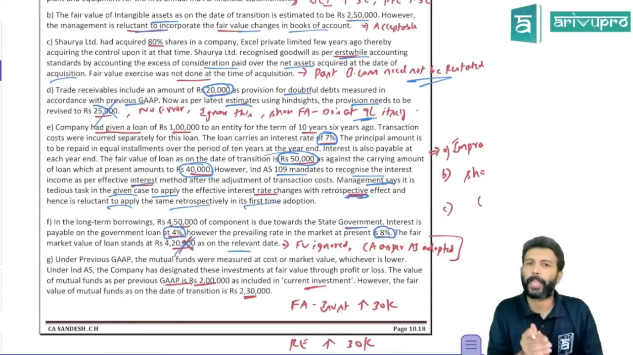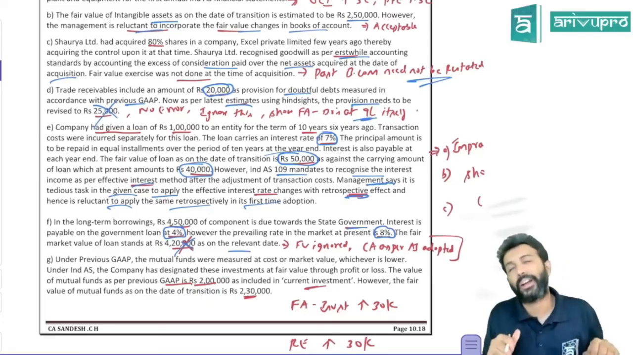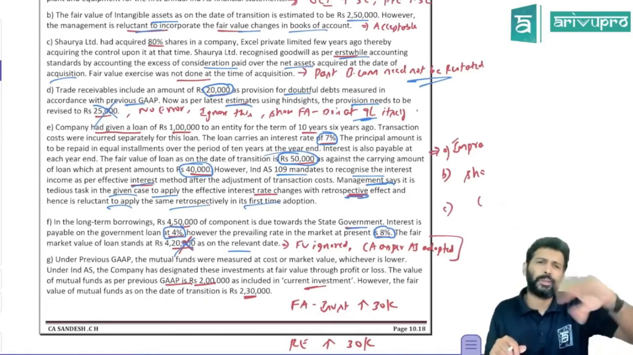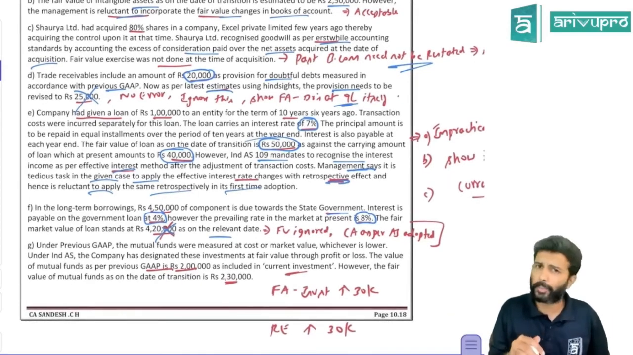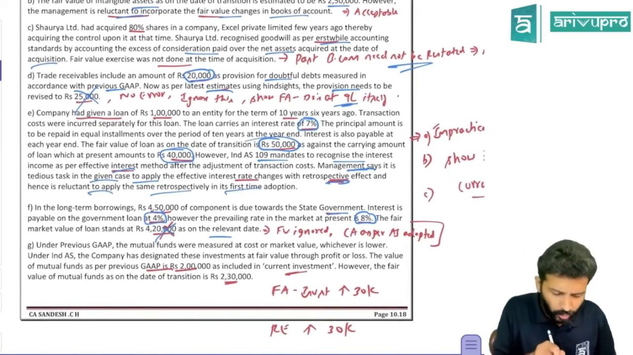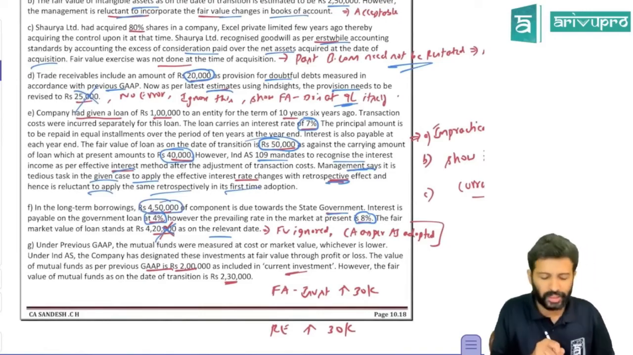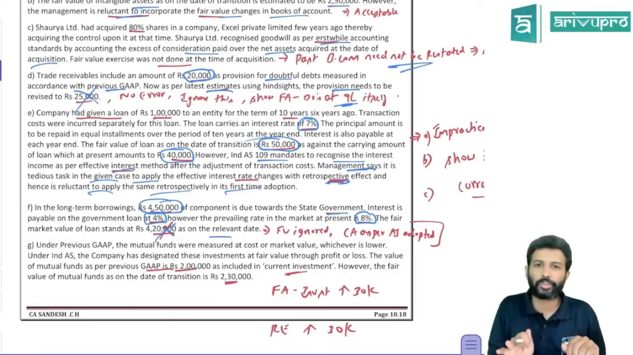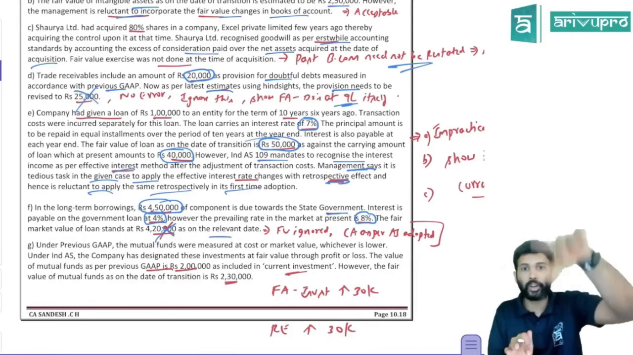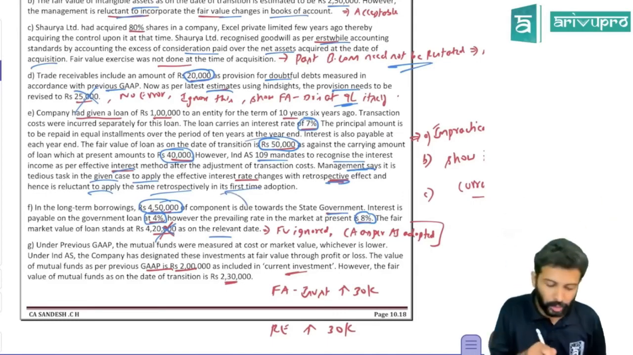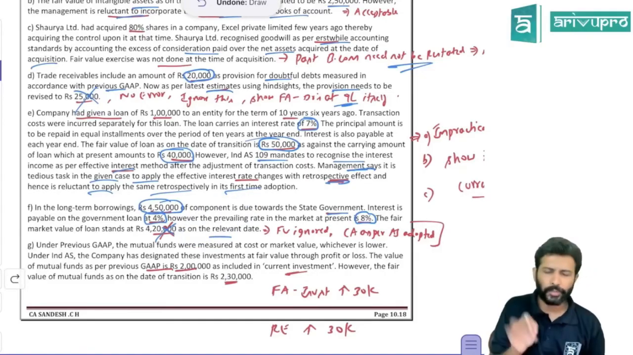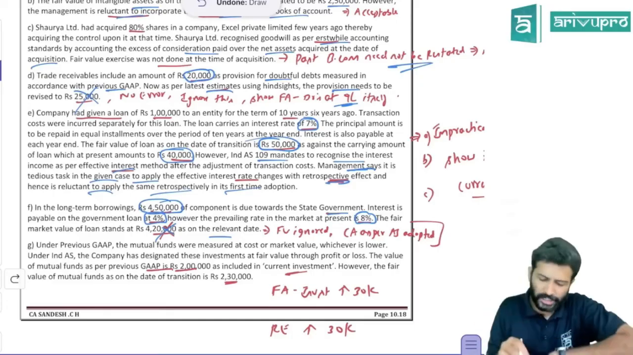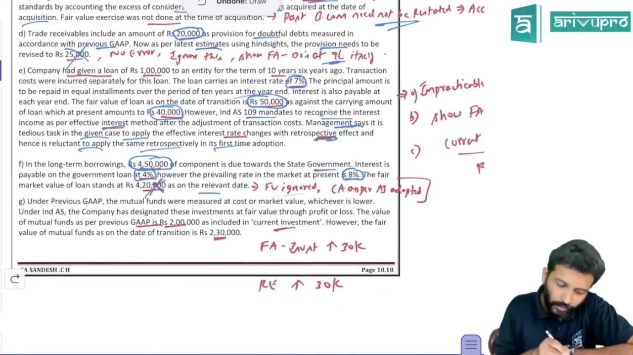What does the standard say, sir? If you have received any loan from the government at a concessional interest rate, do prospective accounting. Meaning whatever is the carrying amount of the loan as per previous GAAP, take the same thing. Here, what was the long-term borrowing as per the previous GAAP? 4.5 lakh. Same thing you show as per Ind AS also. No need to do retrospective accounting. If at all you want to do retrospective accounting, you need to have all the information, which they have not given over here. That means, ignore fair value, and whatever is the carrying amount as per AS, take the same value. No need to do any changes. That's what I've written here.